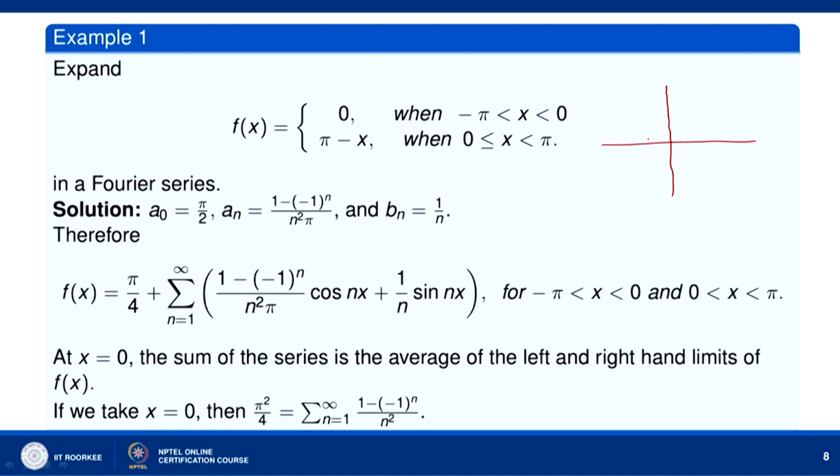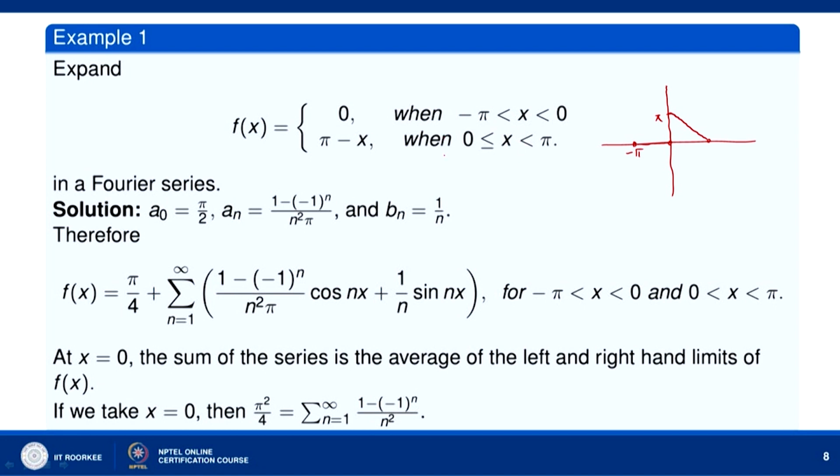over the interval minus pi to 0. This function is 0, so we have this graph. And when x is equal to 0 the value of the function is pi. So, here we put a circle, this is let us say pi. So, at x equal to 0 the value of the function is pi, and when x is going to pi, f(x) goes to 0. So, the graph of the function is like this. Now, this function is defined over the interval minus pi to pi.